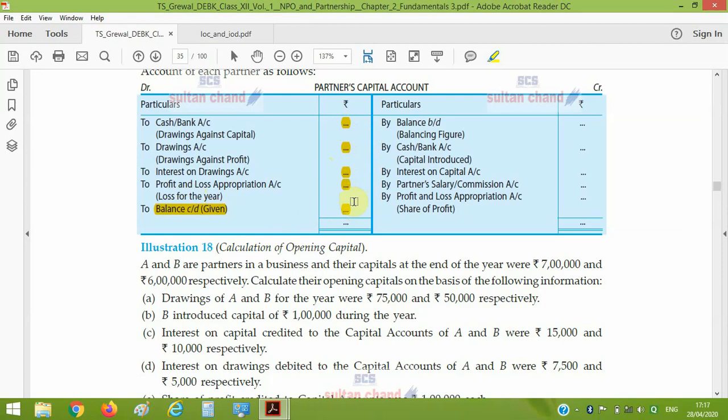After adding all these, you will get this total, which will equal the total of the credit side. Out of this total, if I subtract the salary to partner or any profit to partner or any interest on capital or any introduction of capital, what remains? It will be the opening balance of the capital account. So in the fluctuating system, just add all the items of the debit side and subtract the items of the credit side, and the resultant figure will be the opening balance of the capital account.